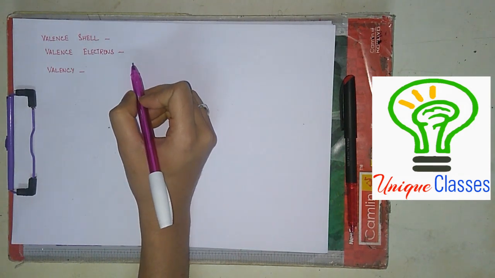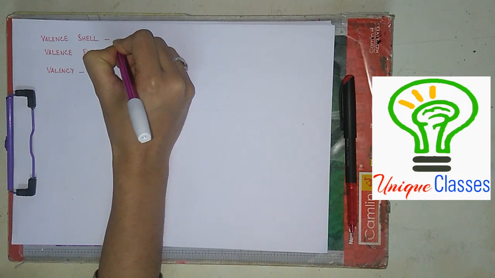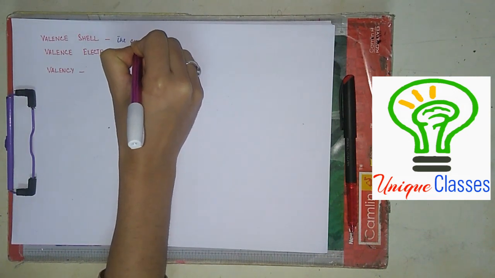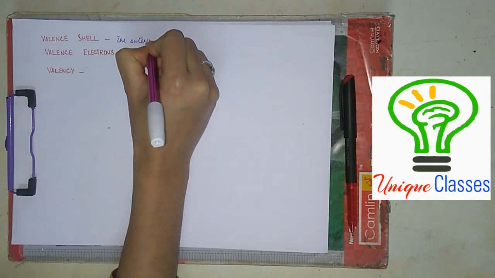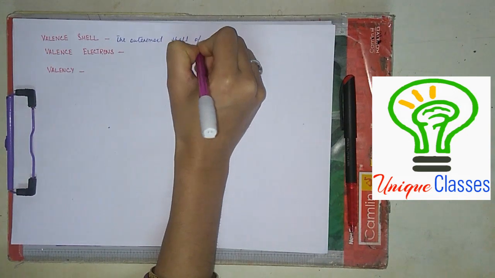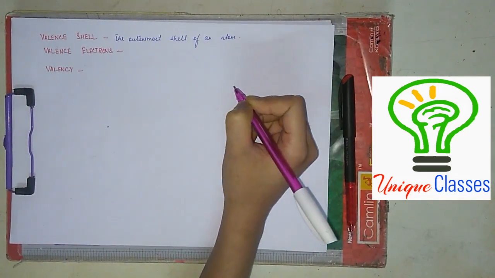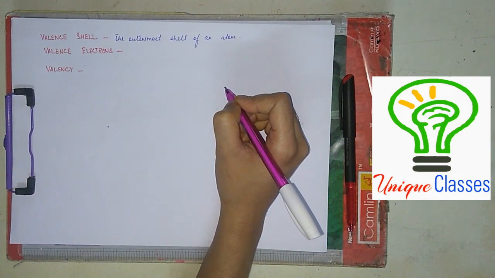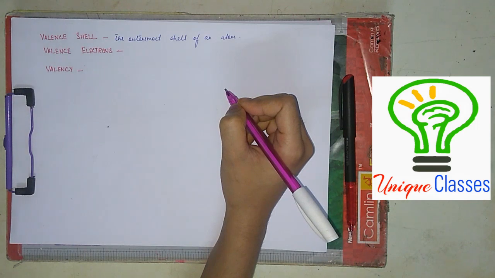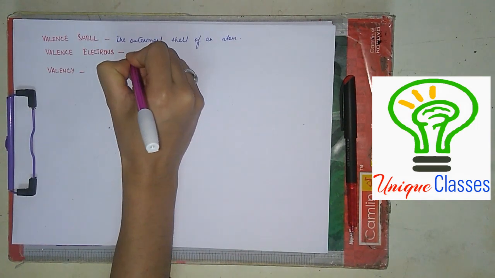What is valence shell? The outermost shell of an atom is called the valence shell. Clear? Okay. This means the last shell.